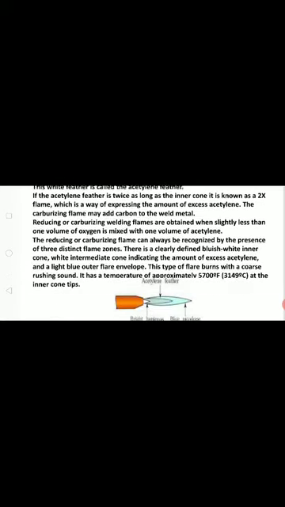There is a clearly defined bluish white inner cone, a white intermediate cone indicating the amount of excess acetylene, and a light bluish outer flame envelope. This type of flame burns with a coarse rushing sound. It has a temperature of approximately 3200 degrees at the inner cone tip.